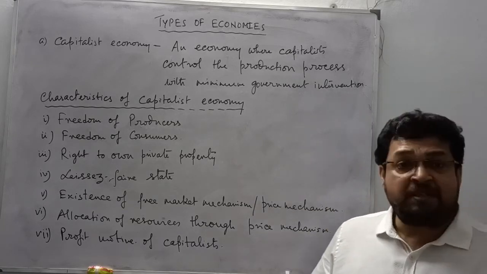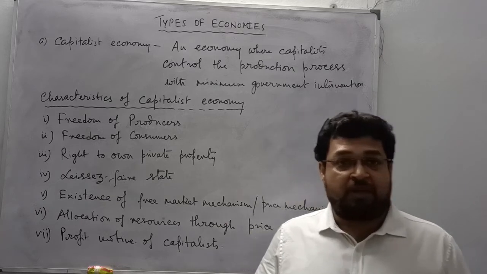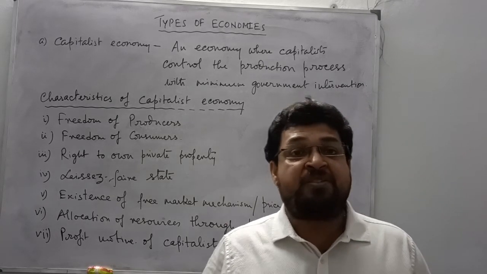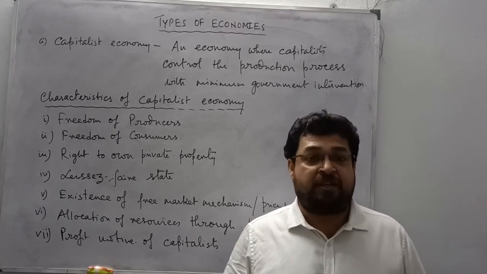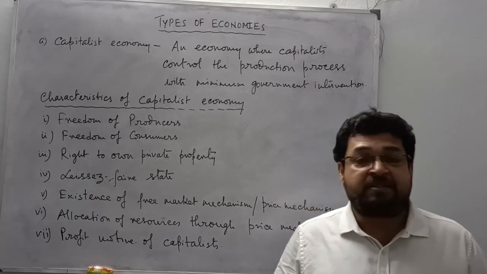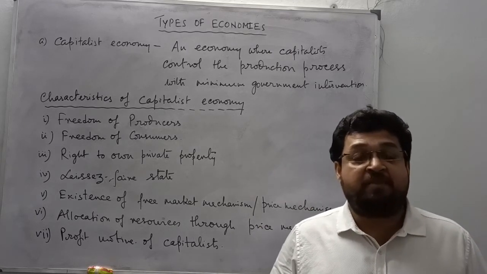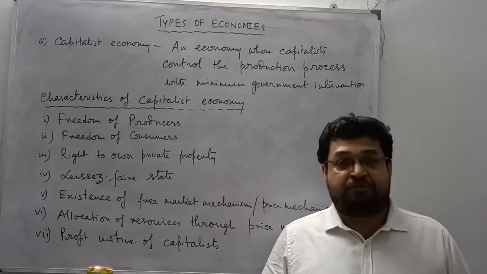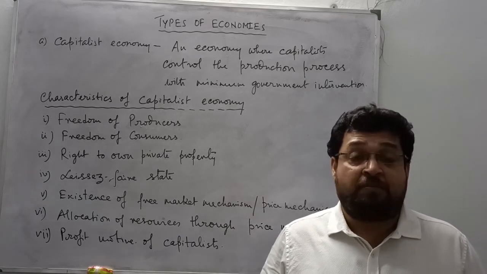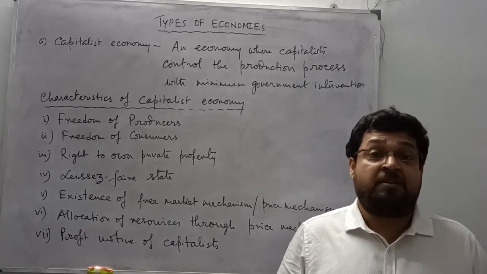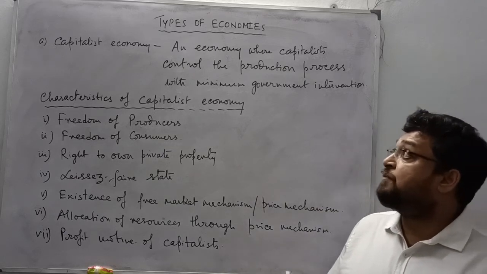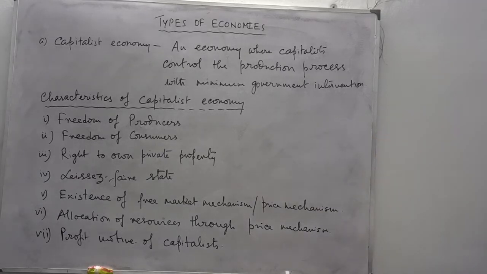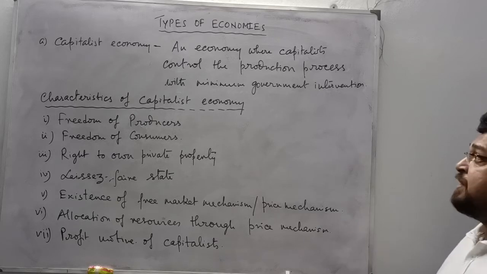Now, the capitalist economy is the first one which we are going to learn, where the economy is mainly governed by the capitalist class. The entire production process, the entire productive mechanism, is governed by the capitalist class, that is the private class, and the government has minimum intervention. Most of the developed countries have most of the productive mechanism conducted by the capitalist class. So there you have the capitalist economy. If you want to define it: an economy where the capitalists control the production process with minimum government intervention.